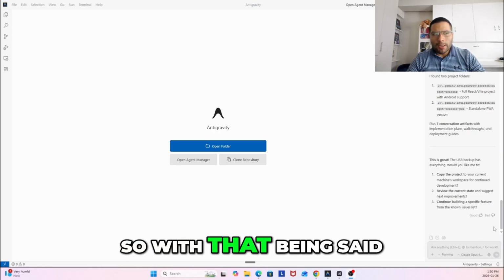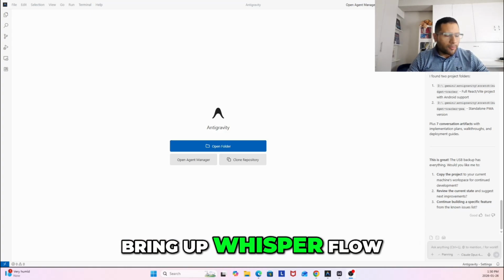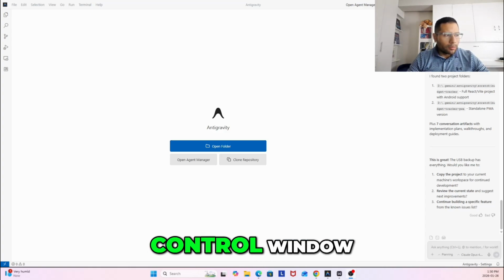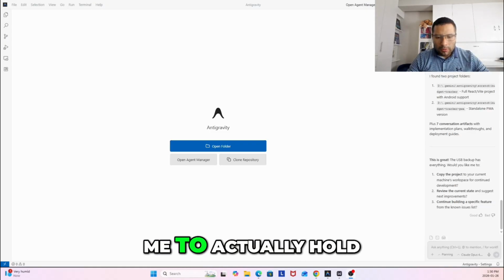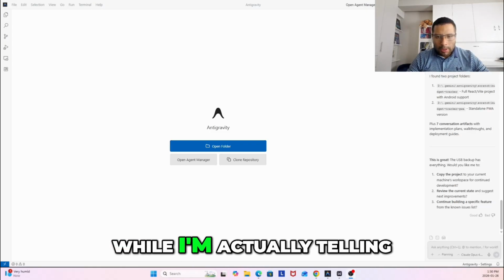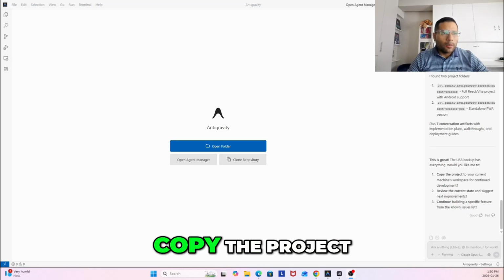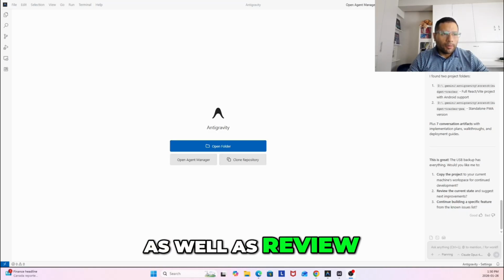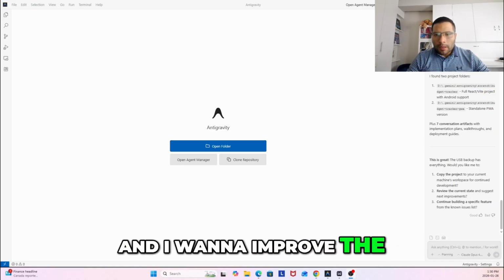All right, with that being said, in order to bring up WhisperFlow, I have to press Control Window, and there we go. It does need me to hold it while I'm telling it what to do. Yes, I want you to please go ahead and copy the project as well as review the current state, and I want to improve the UI.